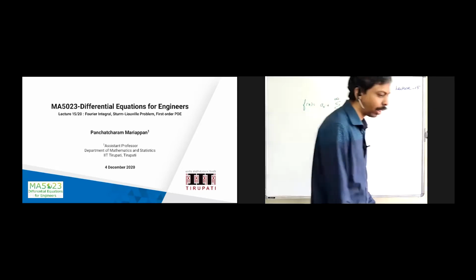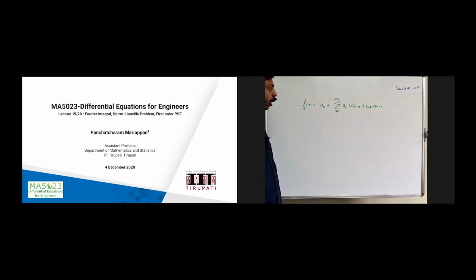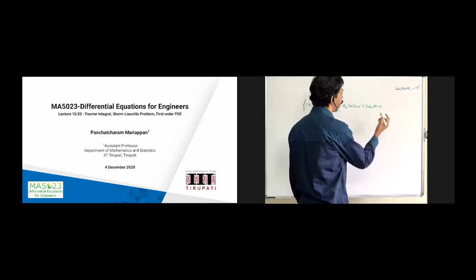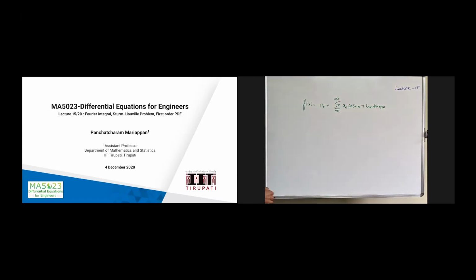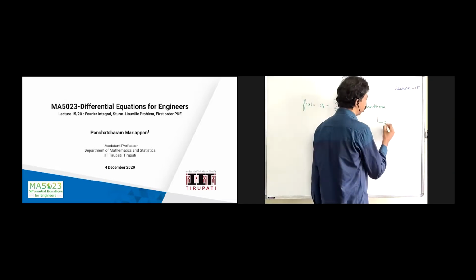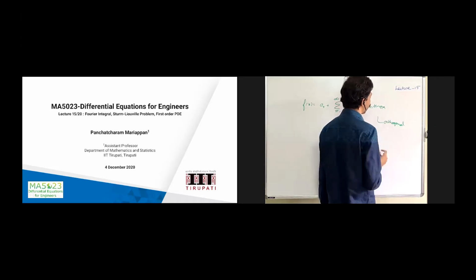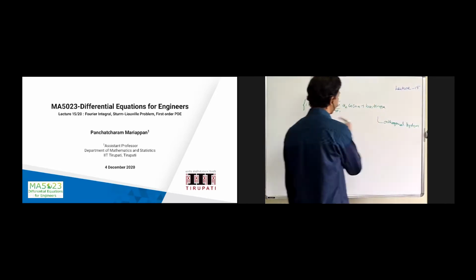Now we are going to extend this idea, we are going to generalize this idea. We are going to have two kinds of extensions. The idea behind the Fourier series we have seen is that the cos nx series and sin nx series are an orthogonal system. So we had the idea of an orthogonal system, the trigonometric system, sin nx and cos nx forming an orthogonal system. We exploited that property and then we constructed this one.